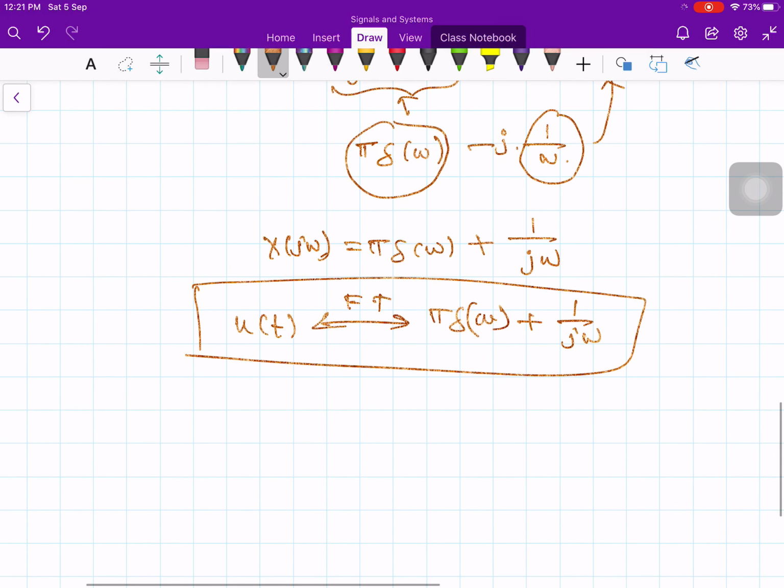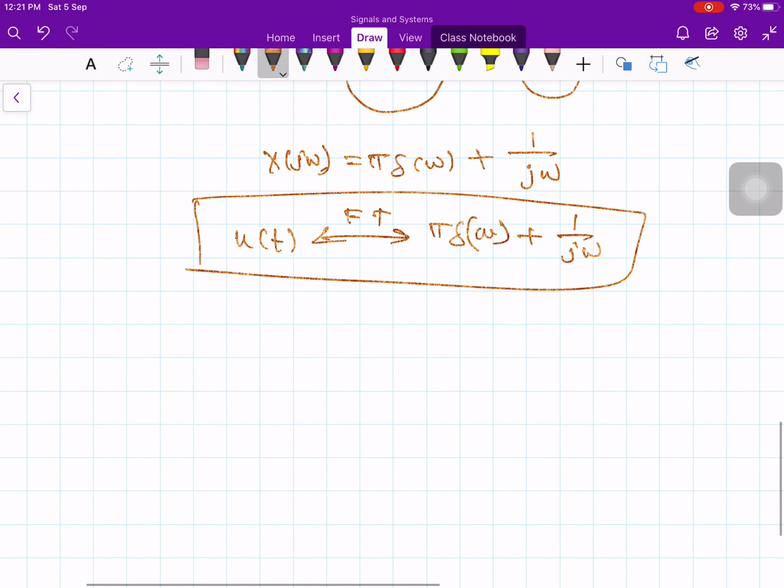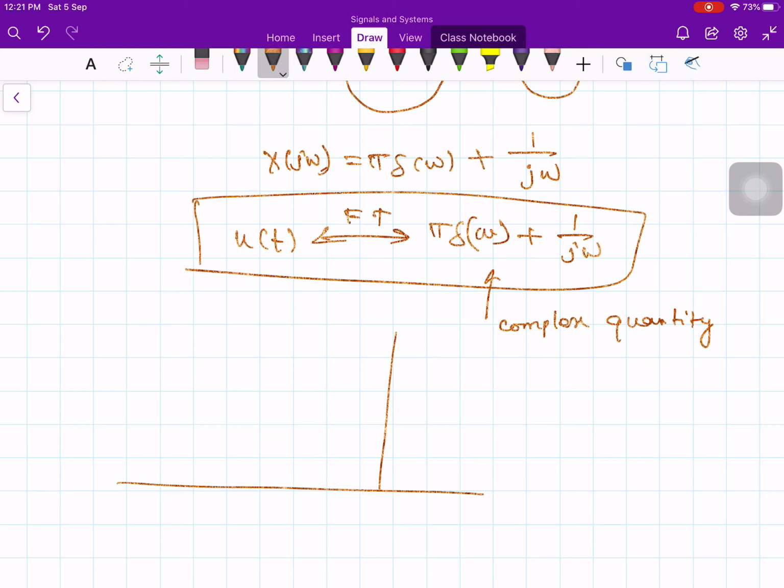Now how do you plot this? In fact, this is a complex quantity, therefore it has both magnitude and phase. Let us plot the magnitude. If you plot the spectrum, there will be an impulse located at omega equals 0. What is the strength of the impulse? Pi. Now you have 1 over omega, so if you plot it, it goes like this.